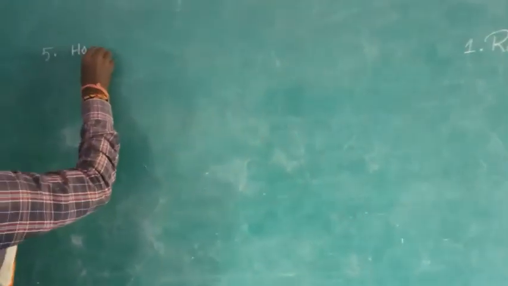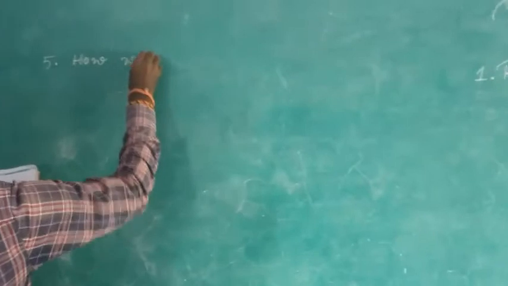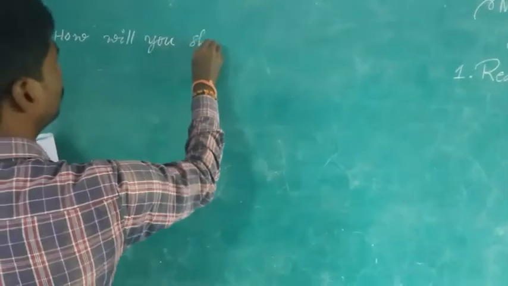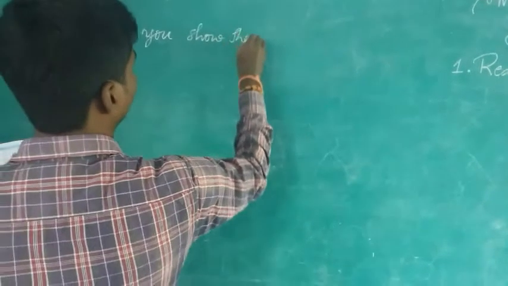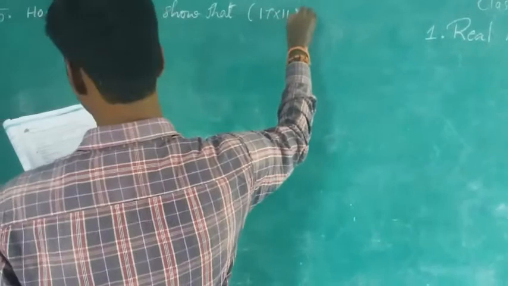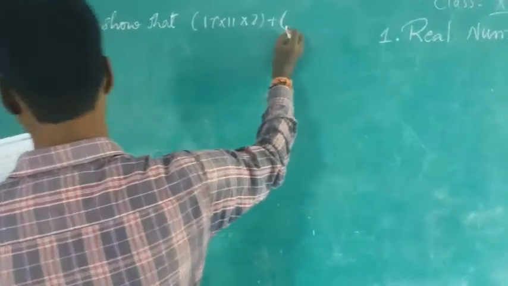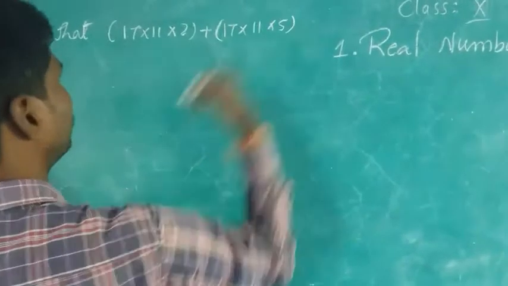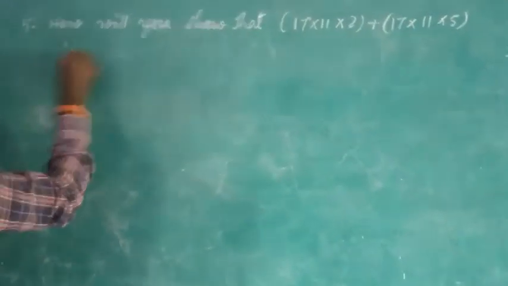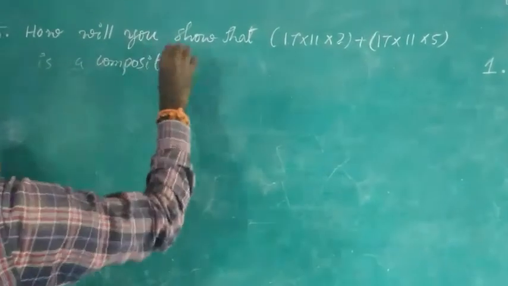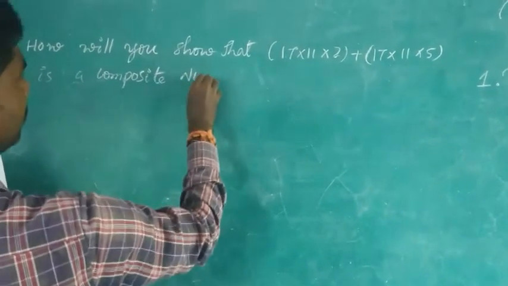What is the fifth problem? How will you show that 17 into 11 into 2 plus, open the bracket, 17 into 11 into 5 is a composite number?